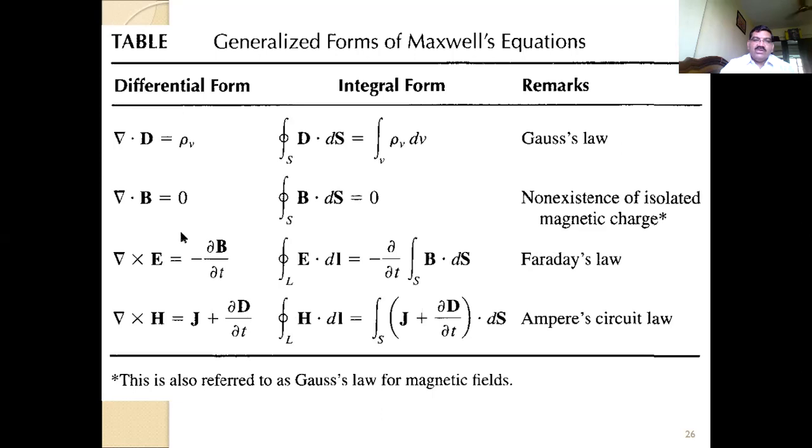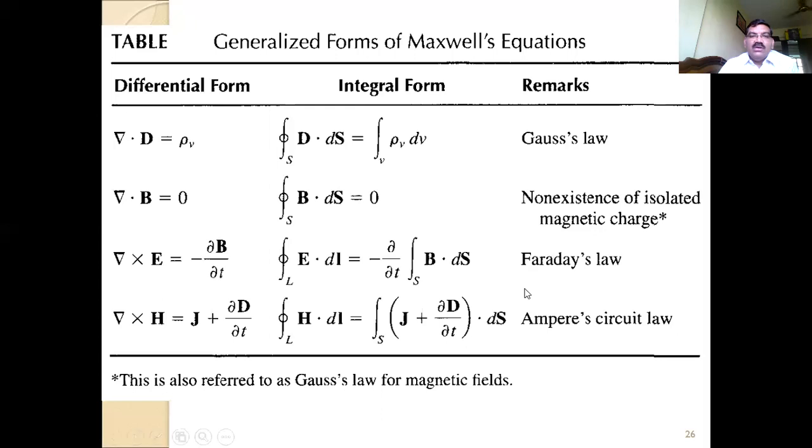In Faraday's law also, Maxwell gave one additional parameter: del cross E equals 0 for the static field, but for the time varying field it is minus B dot, the partial differentiation of B with respect to time. So these are the changes he made in the fundamental equations.